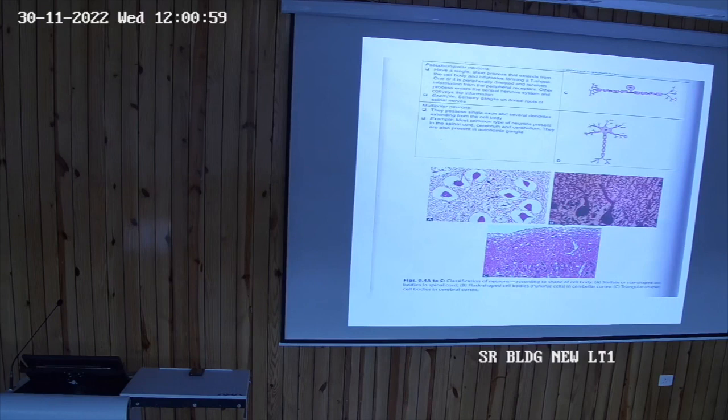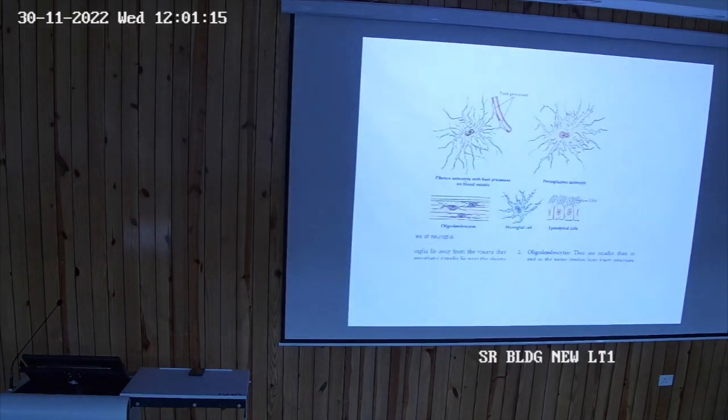Stellate-shaped cells are present again in the brain. Then there are the horizontal cells and all. The horizontal layer is another part of the sixth layer of the cerebrum that I will tell you later on, not at present, because you will not understand. Look at this part. These are the different types of neuroglial cells. This is the fibrous astrocytes. This is protoplasmic astrocytes. And this is oligodendrocytes, and this is microglial cells, ependymal cells.